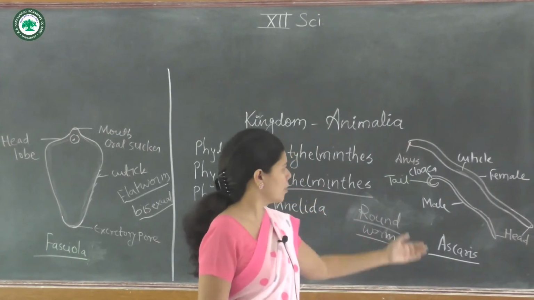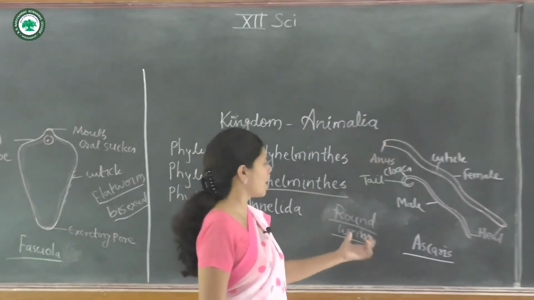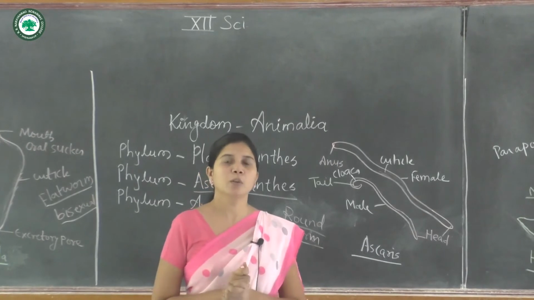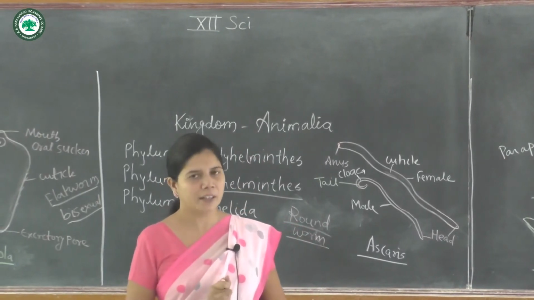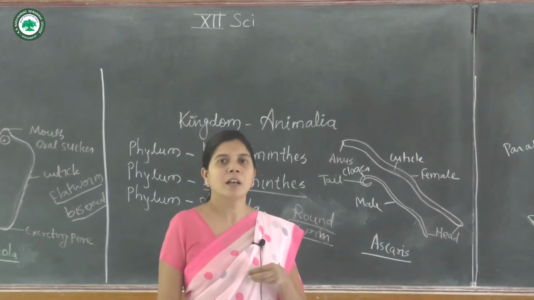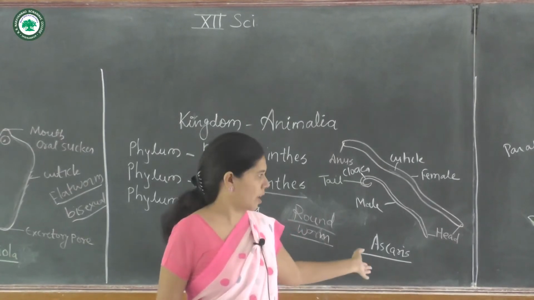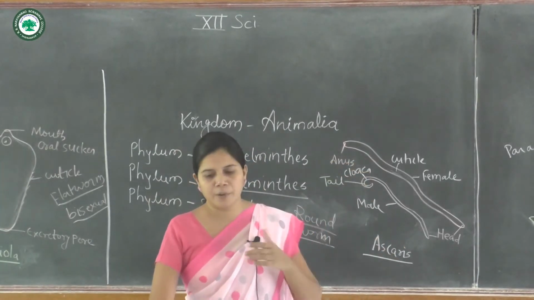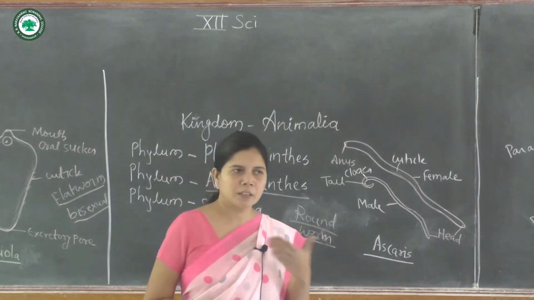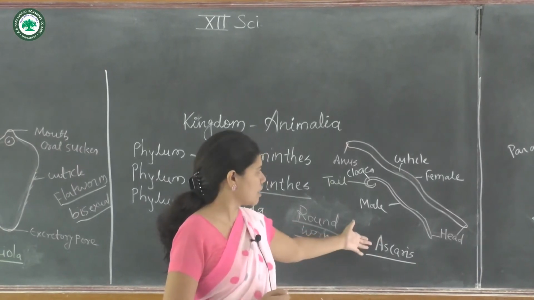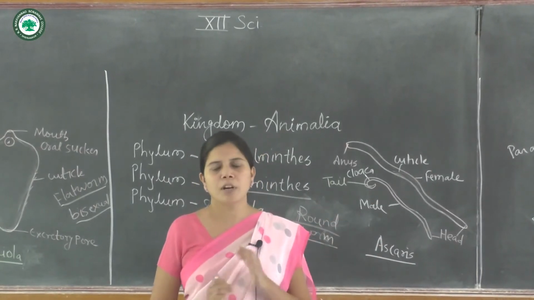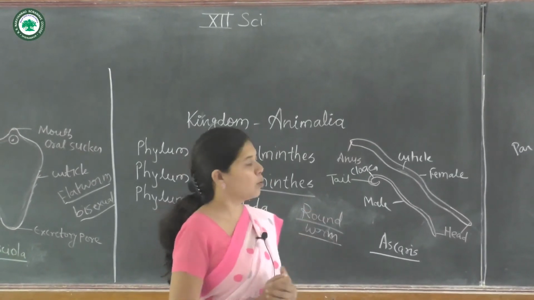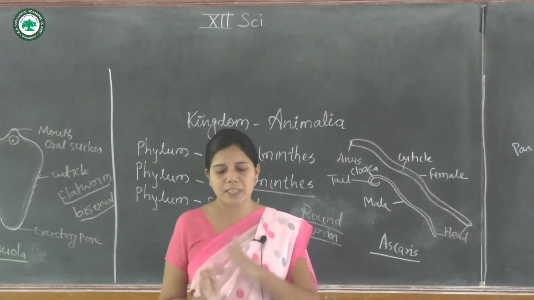The body plan of Ascaris or the roundworm is tube within tube, meaning it has two ends, the anal end and the oral end, and the digestion is completed with the alimentary canal. Again, the body is covered by a tough, resistant cuticle. There are no circular muscles, but longitudinal muscles are present.